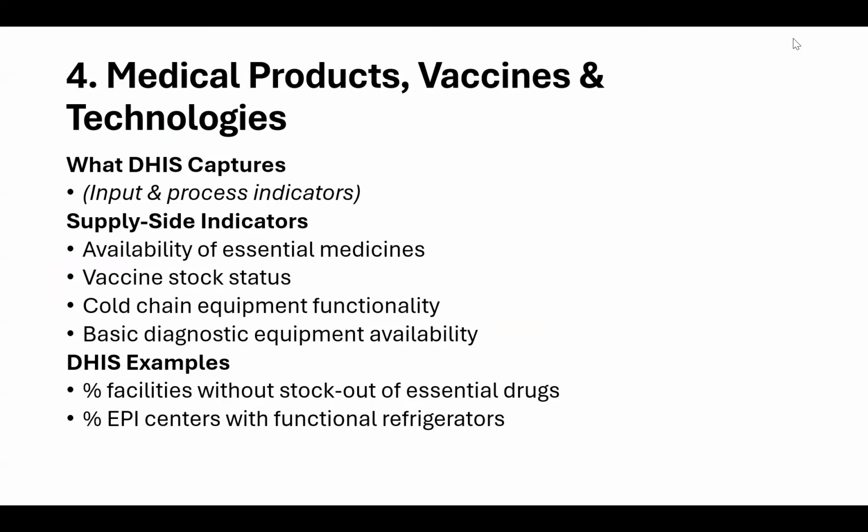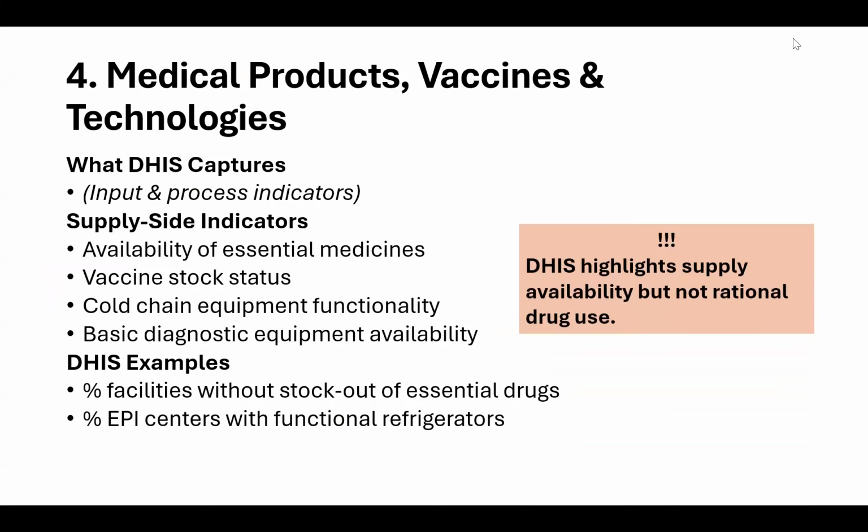Medical products, vaccines, and technologies. These are input and process indicators according to DHIS. Supply side indicators include availability of essential medicines, vaccine stock status, cold chain equipment functionality, basic diagnostic equipment availability. For example, percentage of facilities without stock out of essential drugs, percentage of EPI centers with functional refrigerators. DHIS highlights supply availability but not rational drug use. So, this is again an important point.